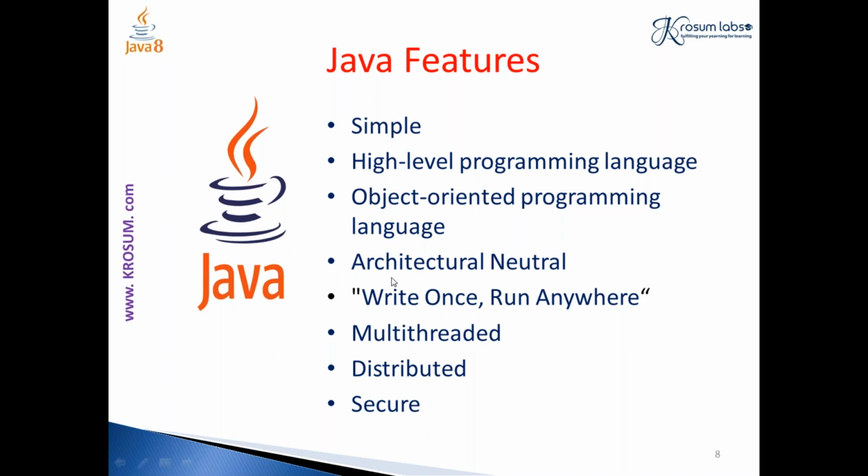Okay, and followed by the point called architecture neutral. So architecture neutral is nothing but the bytecode feature of Java. Okay, so you are creating an application on one platform, so that you are running it on multiple platforms. So that is what is called architecture neutral. You're just supporting the write once, run anywhere feature.